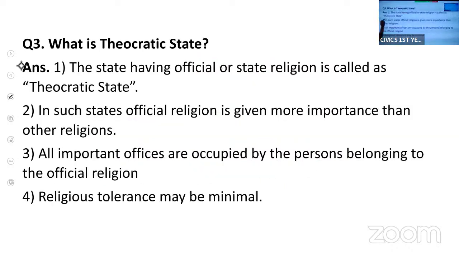Next is theocratic state. Now, this theocratic state is the opposite of a secular state. What is a secular state? We have discussed just now. It is a state where we don't have any official religion.